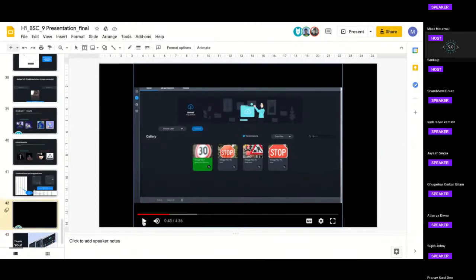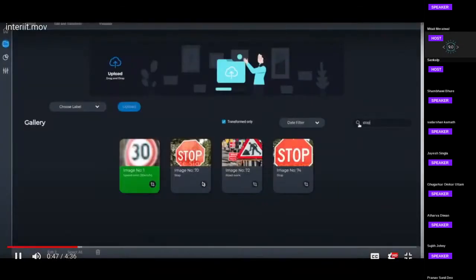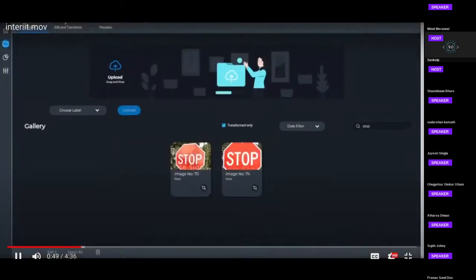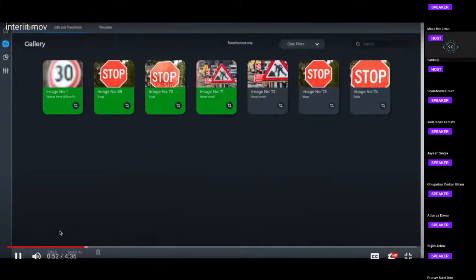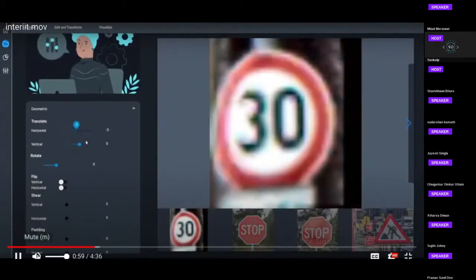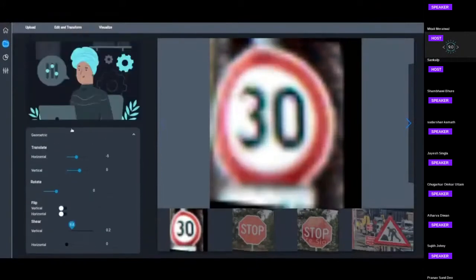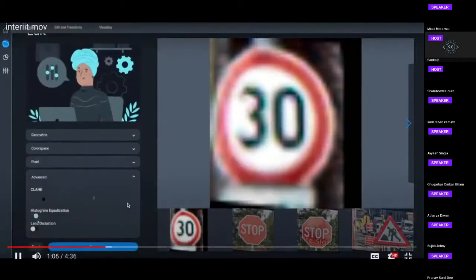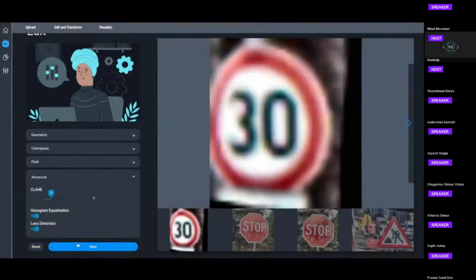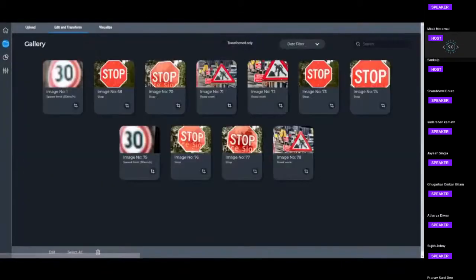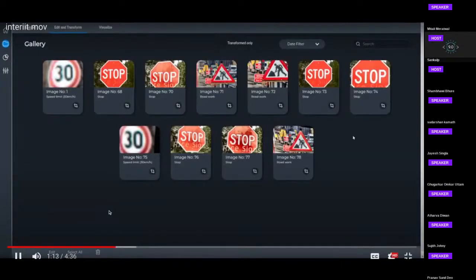Okay, so maybe you can just run the video and I'll use the voiceover here itself. So here we can see that the signs have been searched. We can select the images here, edit them, and we have an array of transforms to apply. We can apply a few transforms as the user wishes. We can save them as duplicate or just replace them.